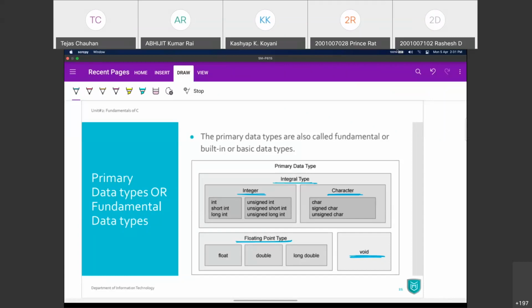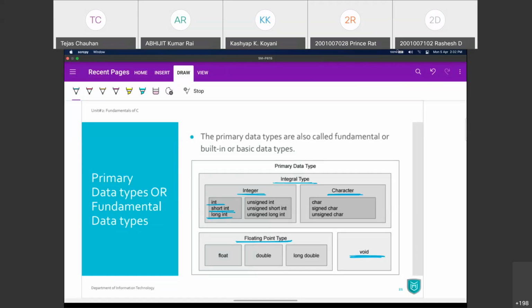Now if we talk about integer, then we can have a simple integer, or a short integer, or a long integer. These differ based on the size of memory they require. And when we differ a size, we also have a different range of values to store. Integer and long integer will have different ranges of values.